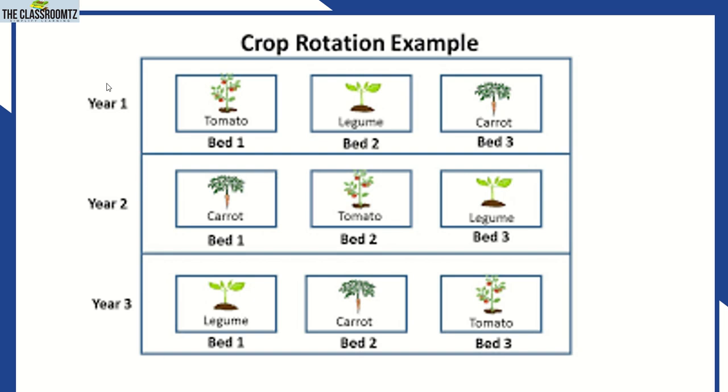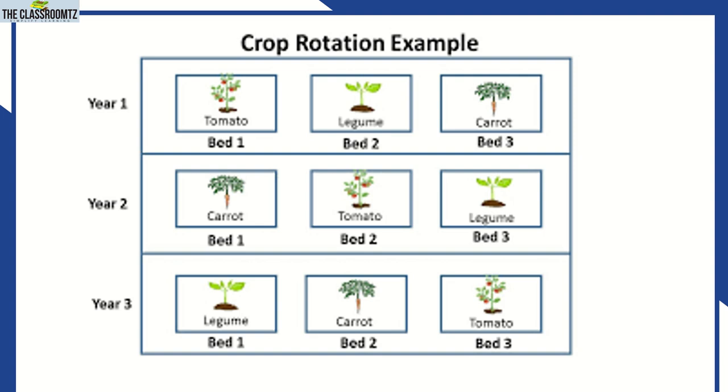In this one piece of land, they say the first year we planted the tomato in bed number 1, and bed number 2 we planted maybe that plant, and last we planted carrot. The second year we are switching. In the first bed where we planted tomato, we are planting carrot, and the third year we are planting another crop. So this was rotation. Because we changed the plants seasonally, we are not planting the same crop frequently in different years.